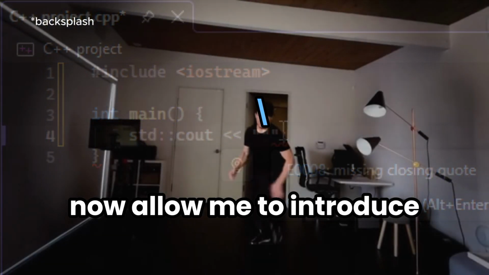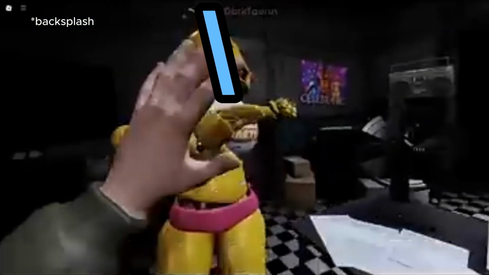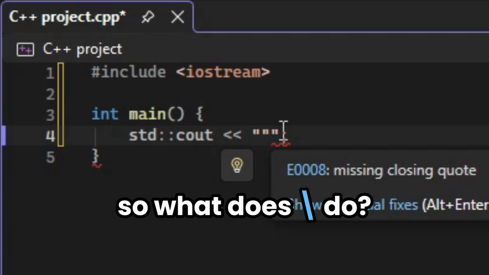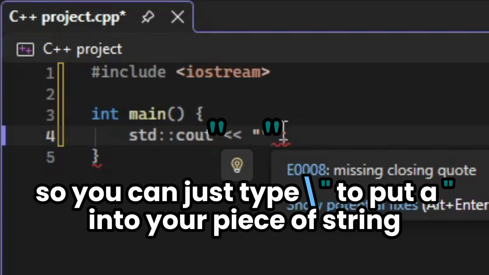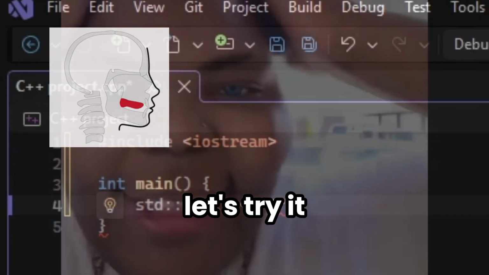Now allow me to introduce the backslash. Okay, that's enough, I'm out of budget. So what does the backslash do? Backslash is an escape character. It tells C++ to treat the next character differently. So you can just type a backslash and a quotation mark to put a quotation mark into your piece of string. Let's try it.